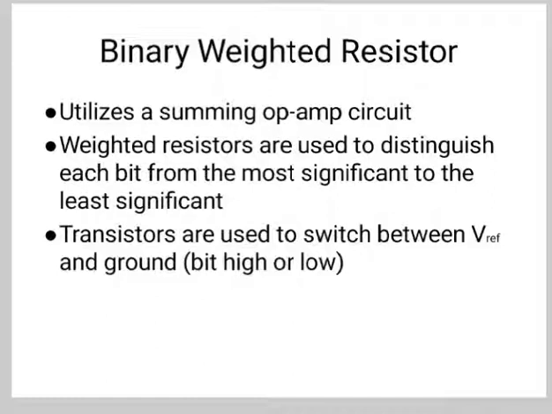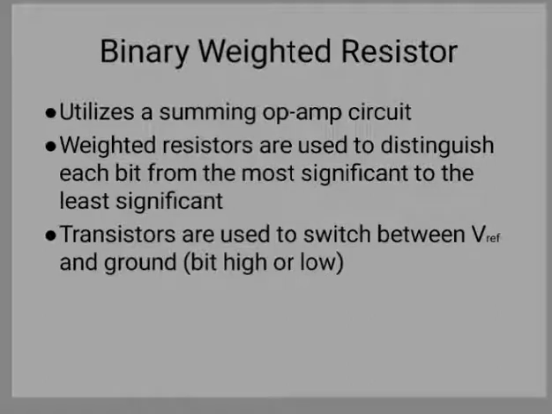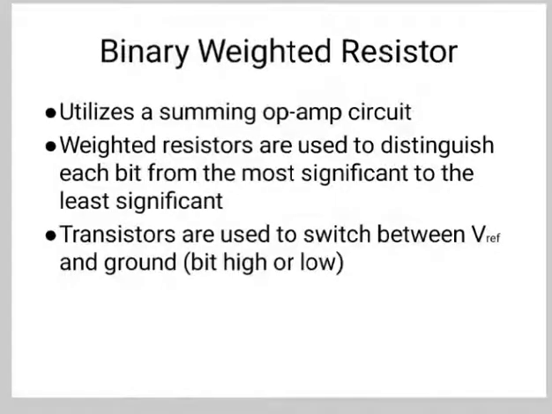The weighted resistors are used to distinguish each bit from the most significant to the least significant, and the transistors are used to switch between V reference and the ground. Binary weighted digital to analog converters are a type of data converter which convert a digital binary input into an equivalent analog output signal proportional to the value of the digital number.